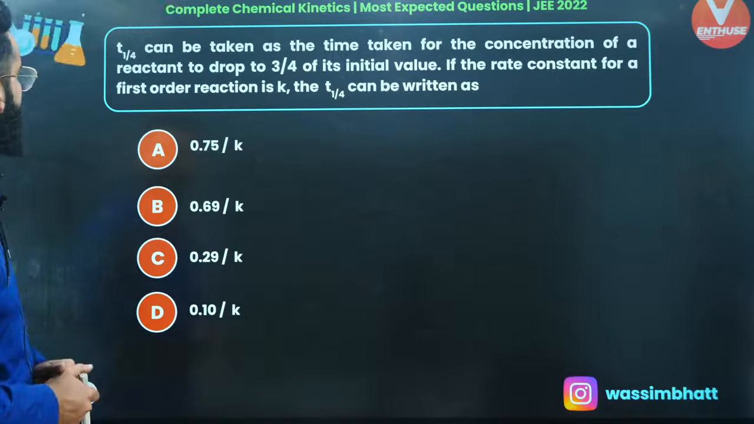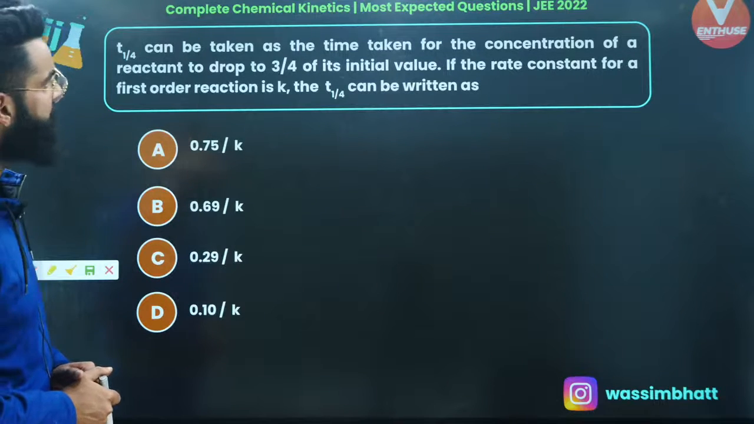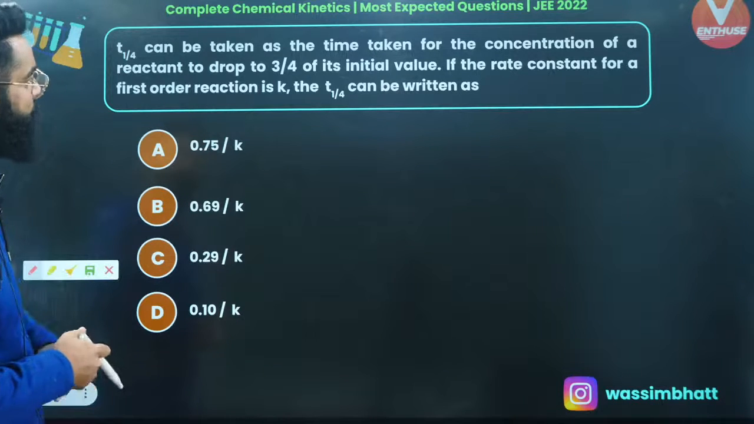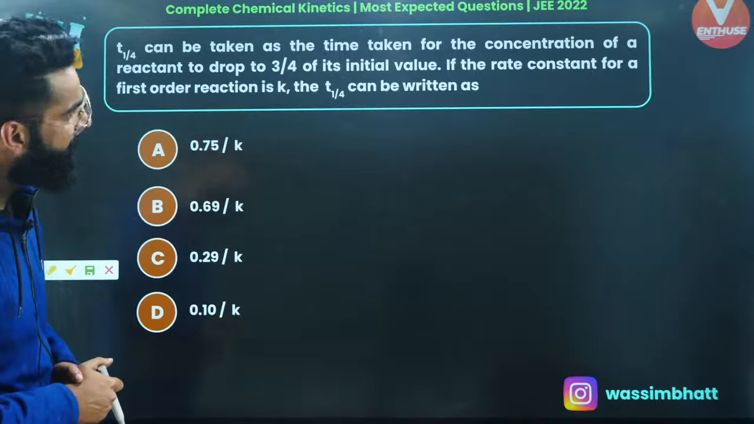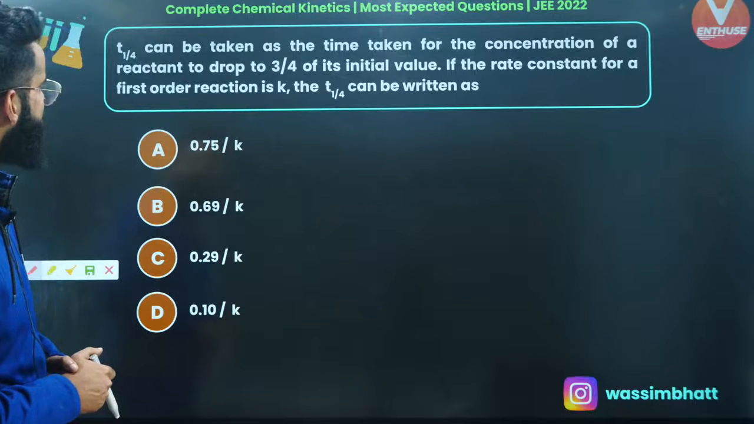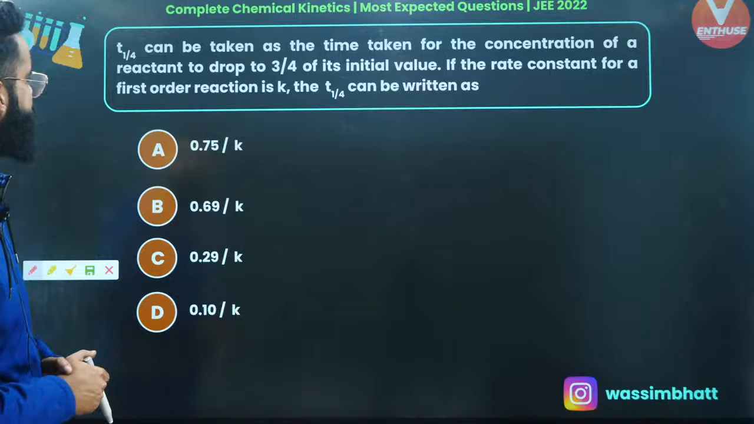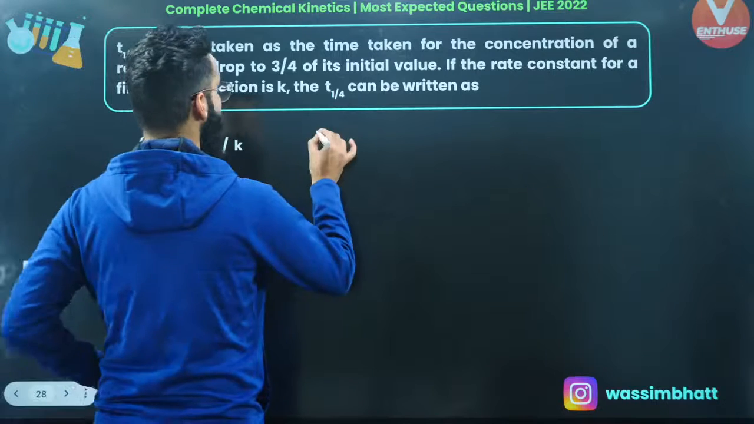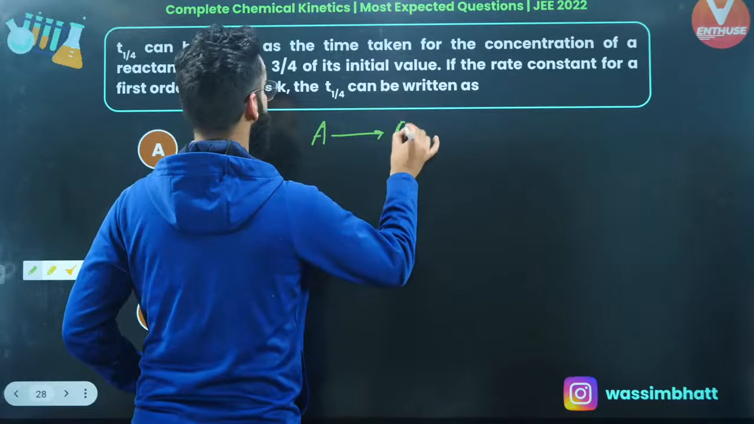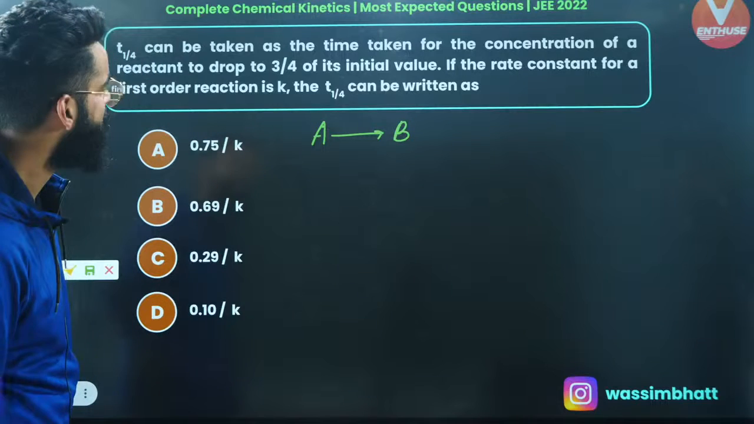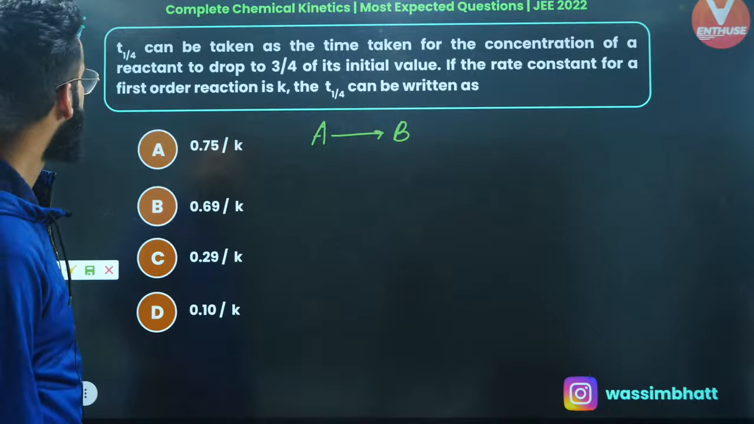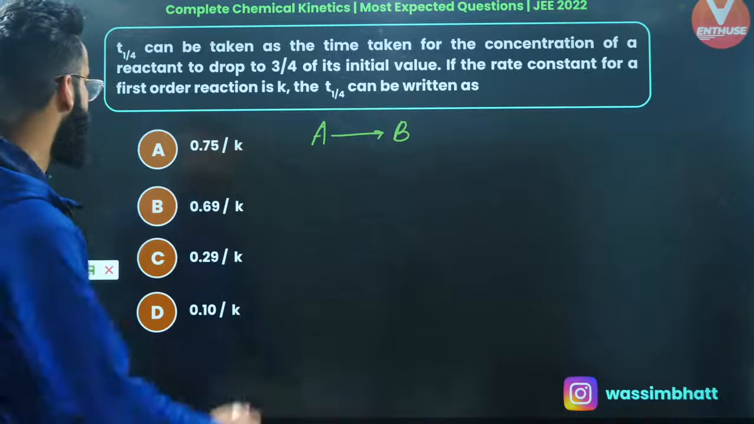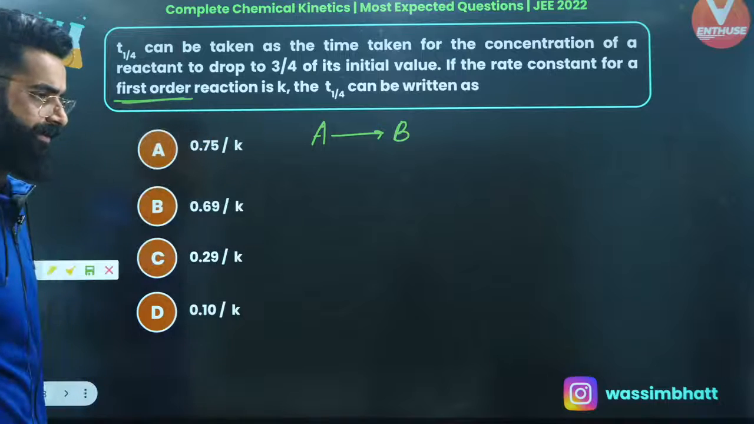Look at this particular one. T1/4 can be taken as the time taken for the concentration of a reactant to drop to 3/4 of its initial value, right? If the rate constant for the first order reaction is K, then T1/4 can be written as. See guys, it's again a simpler one. Well, the reaction, for example, is A gives B and it follows the first order kinetics. Yes, it's mentioned in the question that it follows the first order kinetics, right?